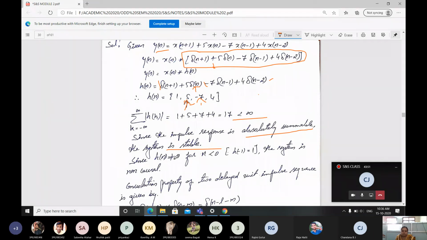Since h of n is not equal to 0 for n less than 0, for h of minus 1 you will be getting 1 only. Therefore the system is non-causal.